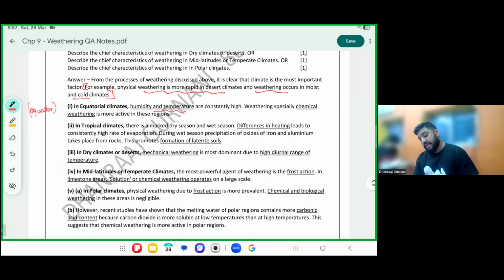Weathering, especially chemical, is also more active in this region. So here we will write near the equator. What two types of weathering are there? Physical plus chemical. P plus C, please write. Why is physical weathering active? Because of temperatures, write P and circle. And they are saying chemical is also very active here. So P plus C both are very active in equatorial regions.